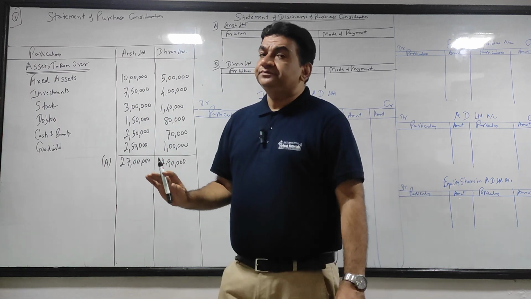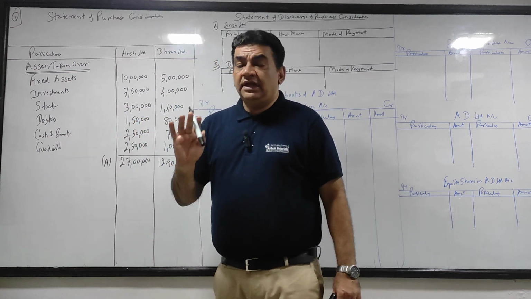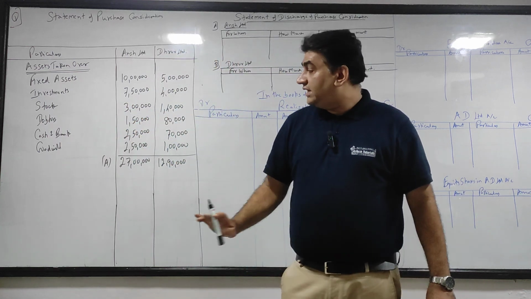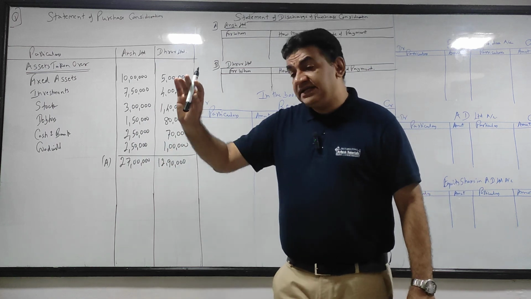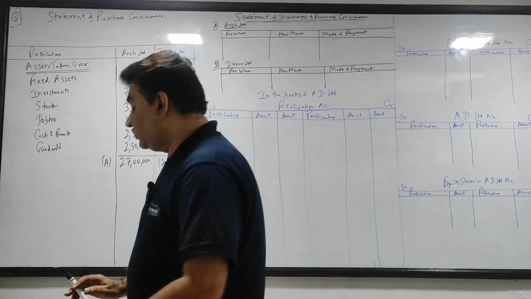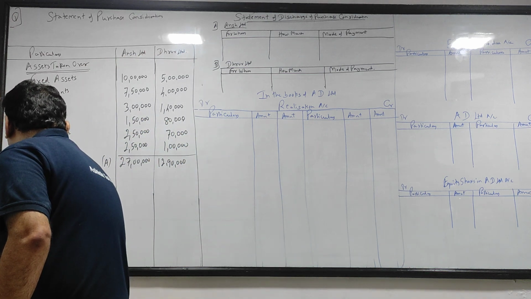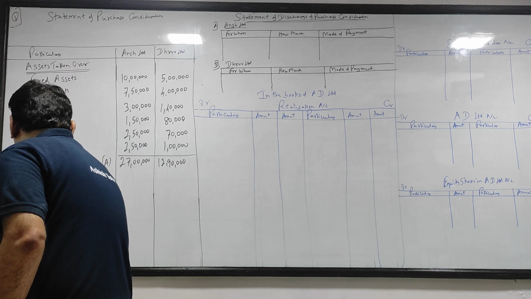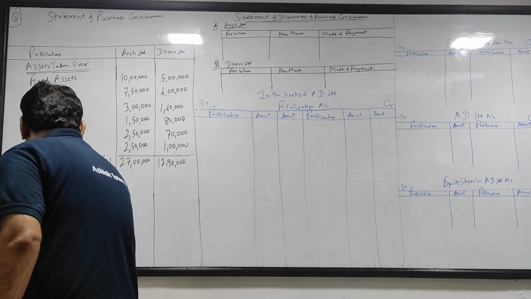Now listen, if none of the liabilities were taken over, अगर कोई भी liability नहीं लिया होता, this would be PC. But this is assets. They have taken over liability also. So from this, what you will do? Less liabilities taken over.